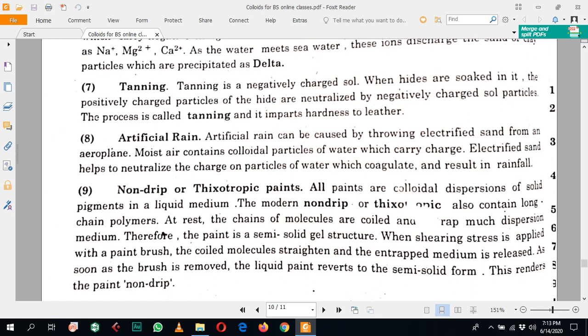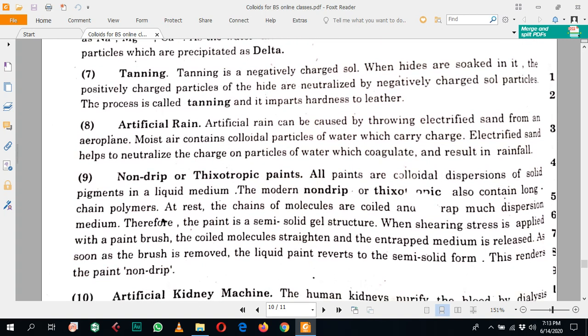Next example is the tanning of hides, or tanning for the formation of leather. Actually, when hides are collected from different animals, they are treated with different solutions to form leather. So the tanning agent is a negatively charged salt, meaning these solutions are negatively charged.